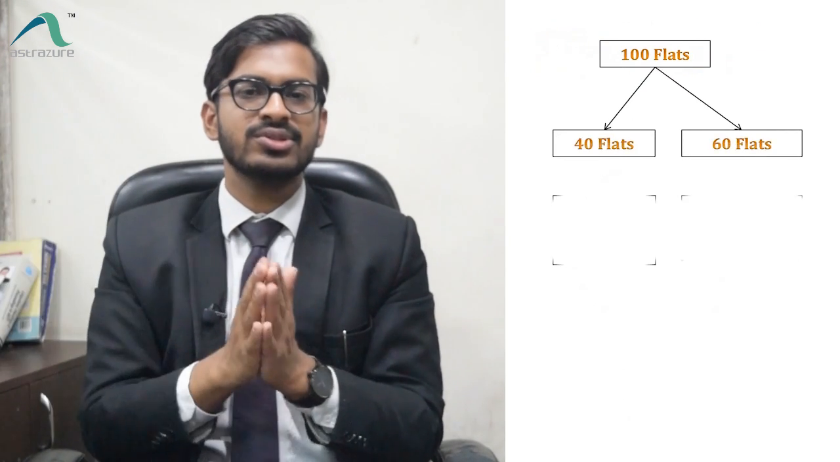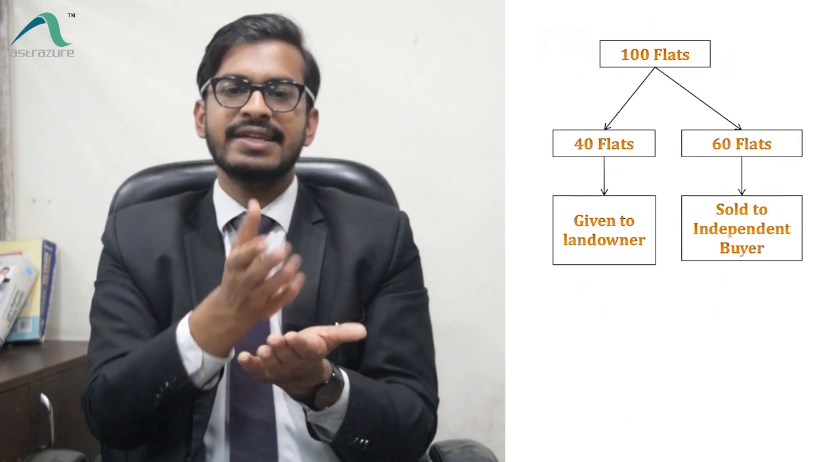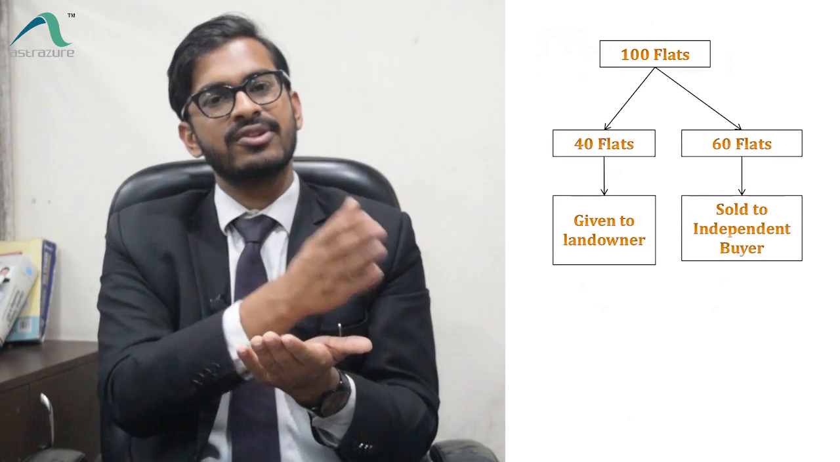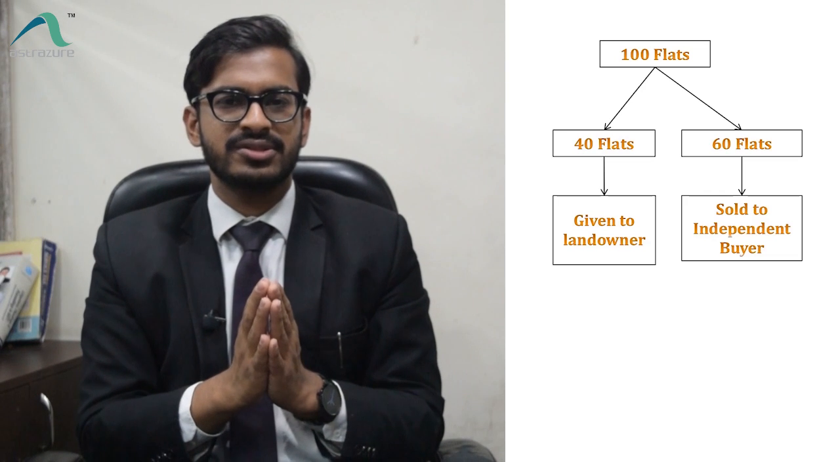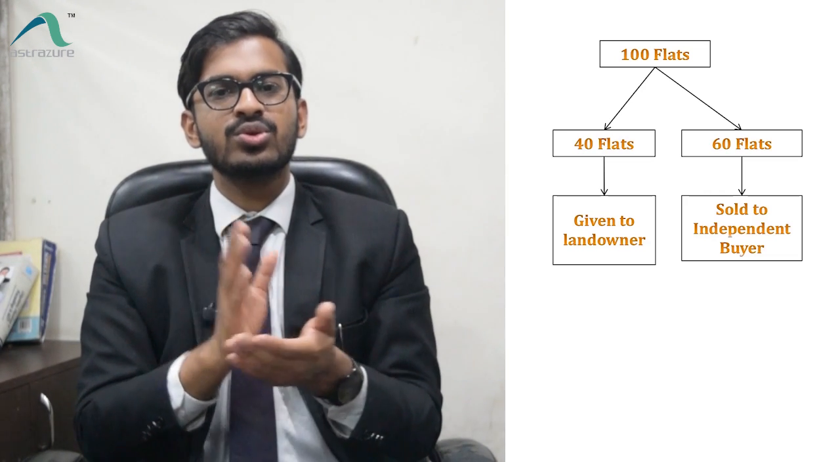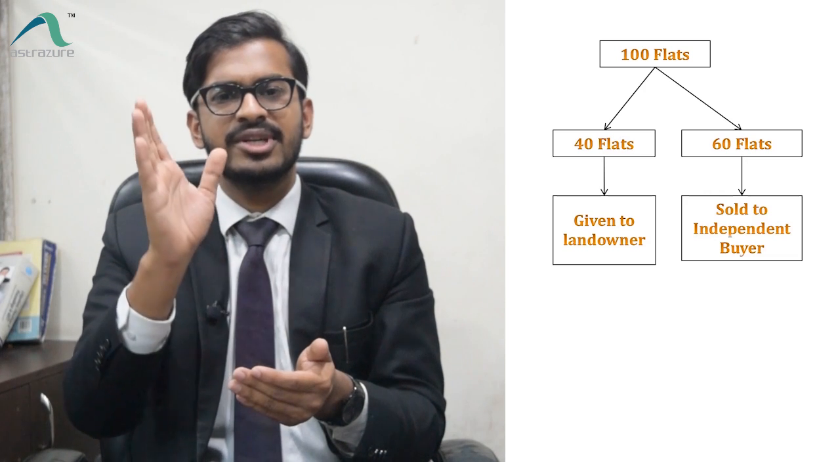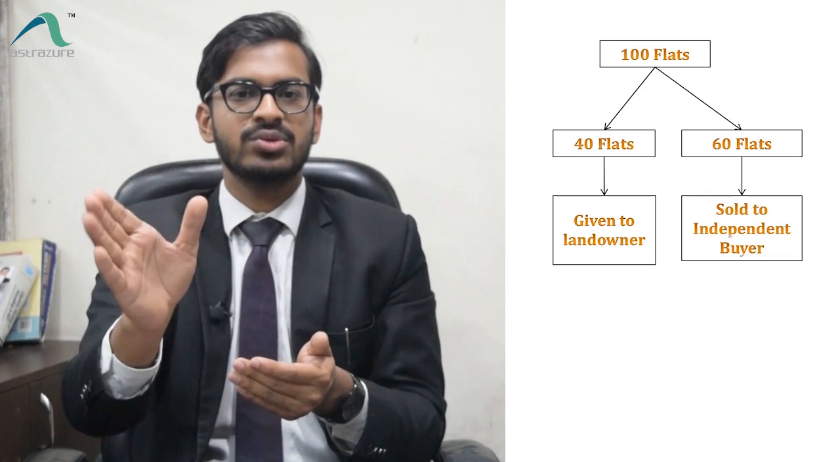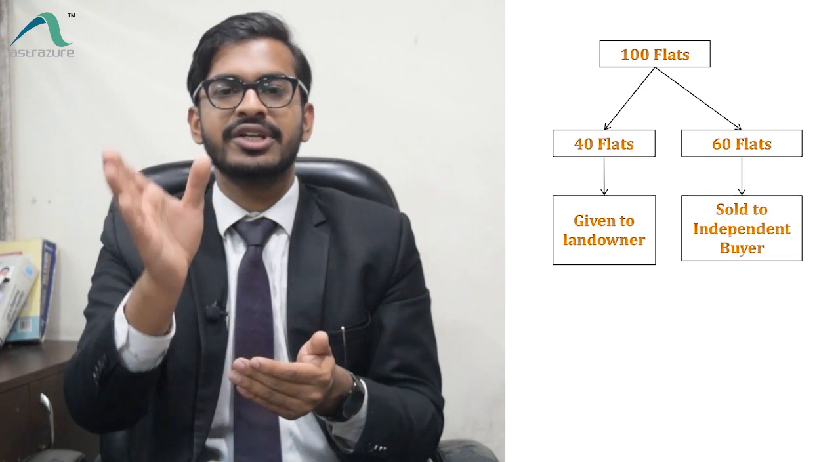So builder will sell those 60 flats to some buyers, and the landowner can choose to sell those flats as well, or he can keep the flats to himself. It is his choice. Okay, so two transactions will be happening. First of all, the landowner will be transferring TDR to the developer, and developer will be transferring those 40 flats to the landowner.